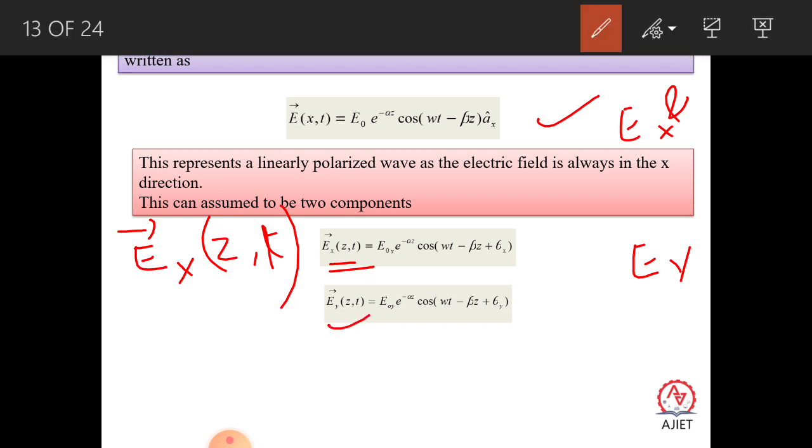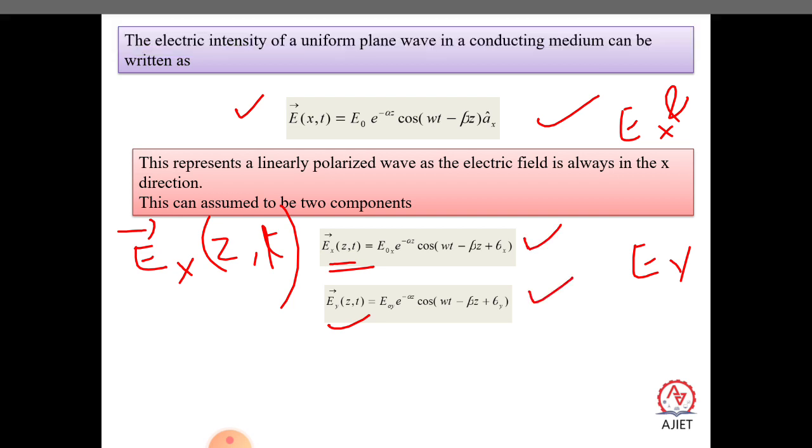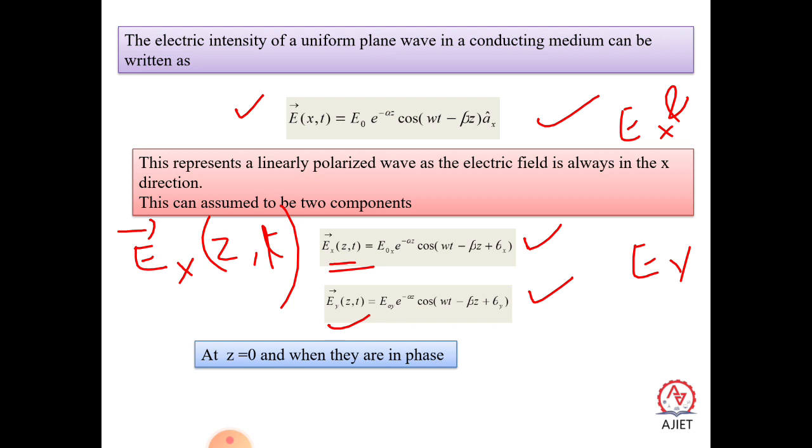Ey of z, t is equal to E naught of y e to the power minus alpha z cos of omega t minus beta z plus theta y. So these are the two components of this equation: the x component is written by this one and the y component is written by this expression. At z equal to 0, when there is no phase, it can be that theta x equals theta y equals theta, with no phase change.